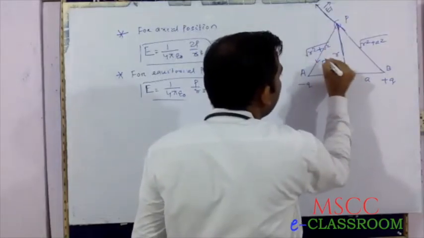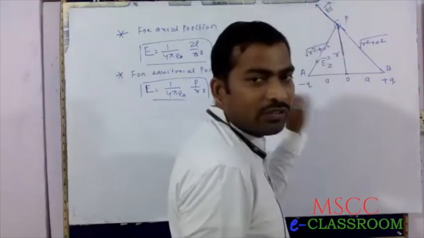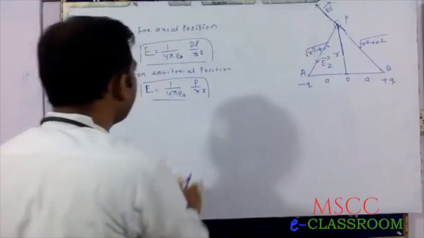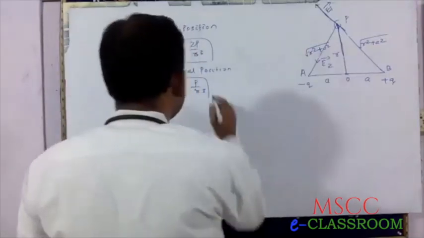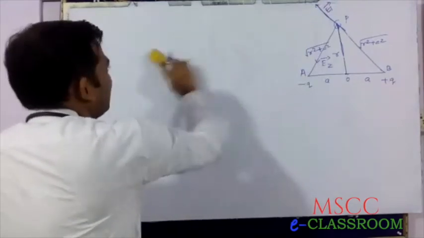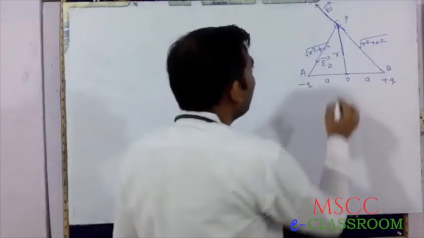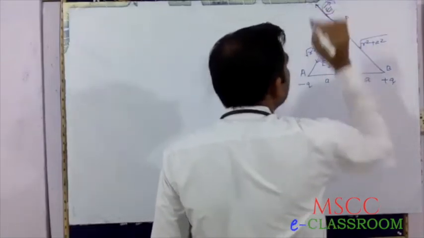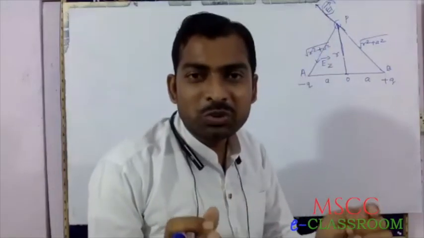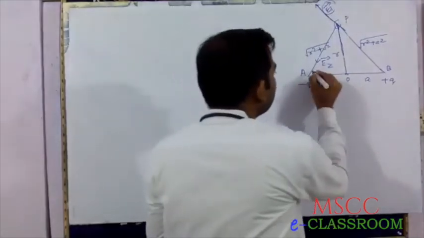This is the E2 direction. Suppose in another way we calculate this expression. See carefully. Here the E1 vector is split into two rectangular components. Suppose this angle is theta.